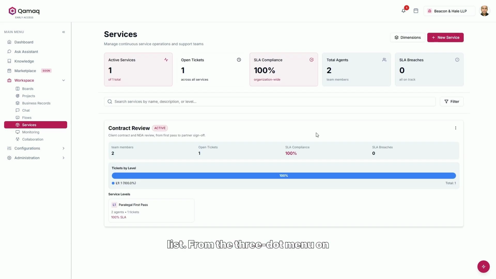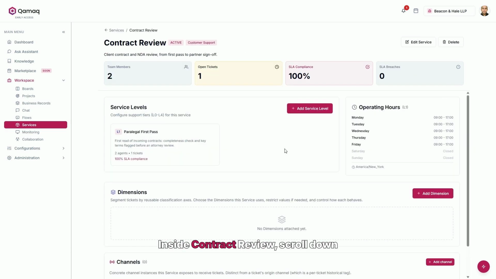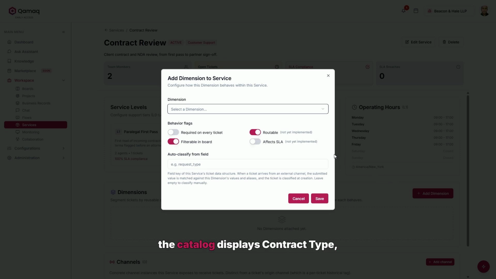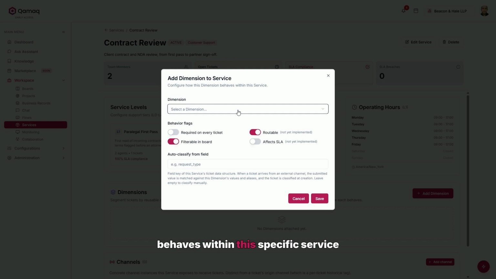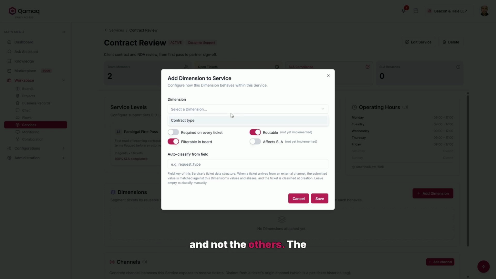From the 3-dot menu on our service, select View Service. Inside Contract Review, scroll down to the Dimensions block, which currently shows no dimensions assigned, and click Add Dimension. At the top, the catalog displays contract type, and below it, you'll find what really matters, because this is where you decide how that dimension behaves within this specific service, and not the others.